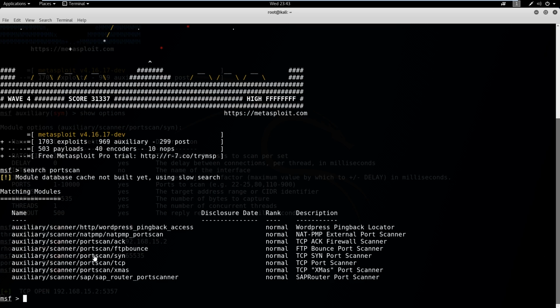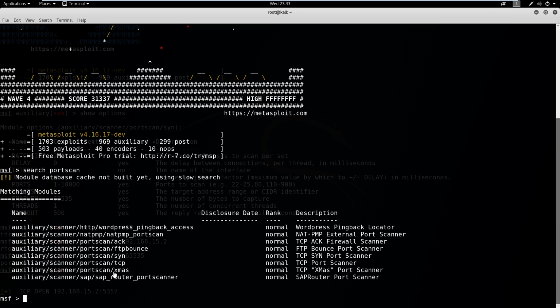Okay, with port scans here, we're in the auxiliary module under scanner. There are a few options for port scan that I can see. We're probably going to look for a SYN scan. We could also use TCP scan, but this is our stealth scan that we covered in the last couple of lessons.